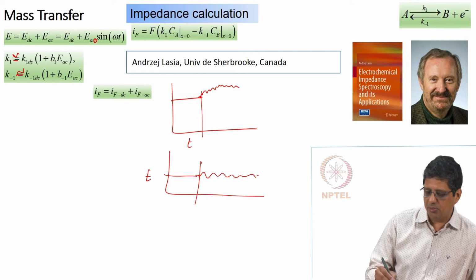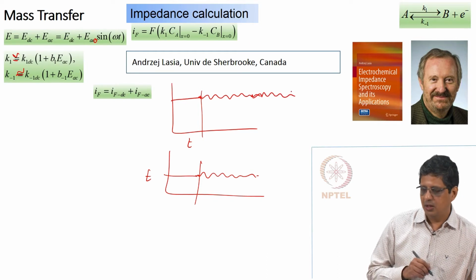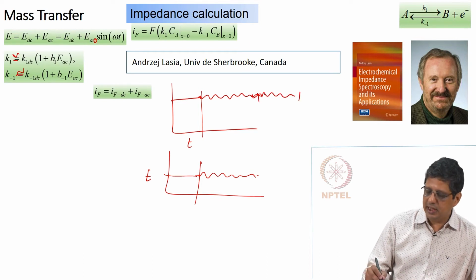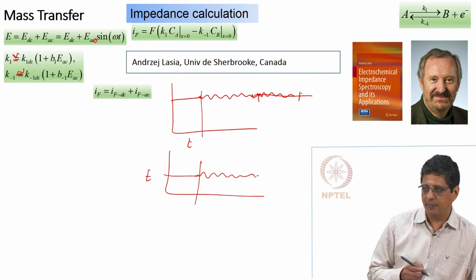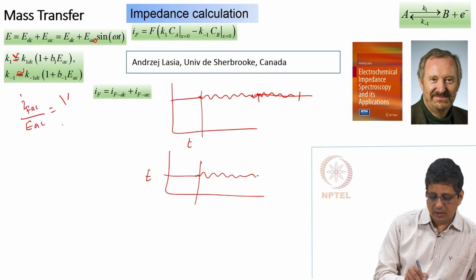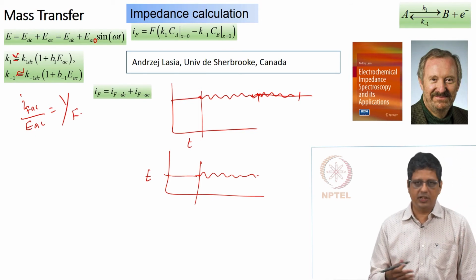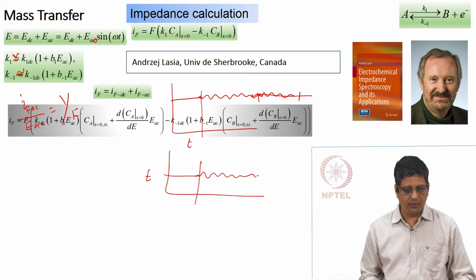So let us not worry about it. We will say it will oscillate, and after some time it will give what is called steady periodic motion. This is the current. I am going to say it has a DC part and an AC part, and I want to calculate the AC part, so that I can calculate the admittance corresponding to the Faradaic reaction, under the condition that mass transfer also plays a significant role.